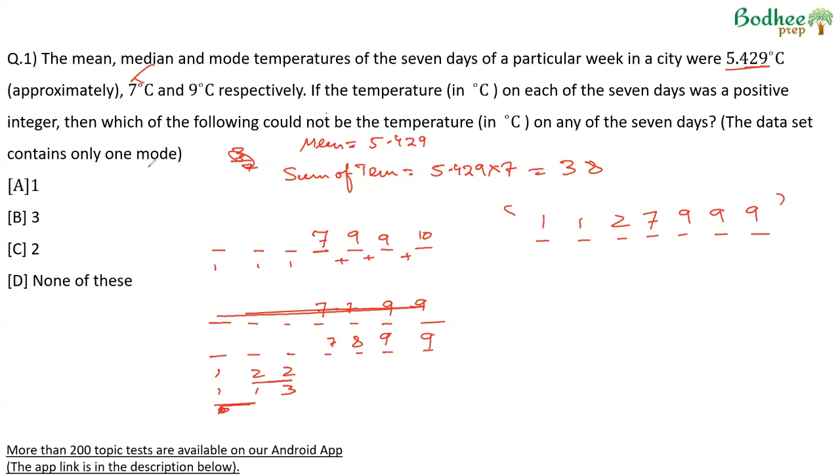The data set contains only one mode, as was mentioned. So the question is, which could not be the temperature on any of the 7 days? The temperatures could be 1, 2, 7, and 9. It cannot be 3 on any of the days, and therefore option B.